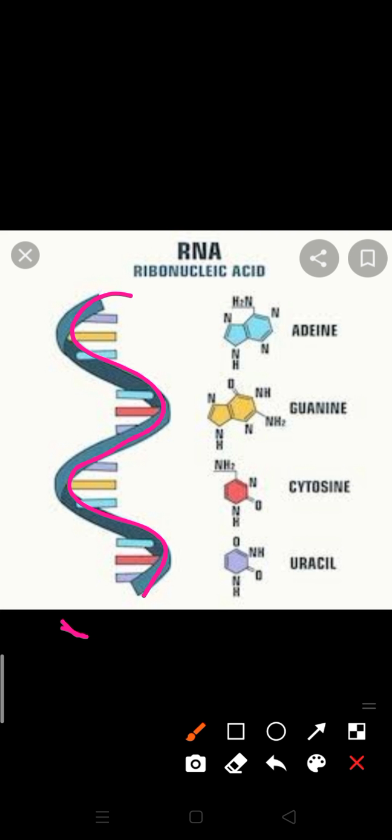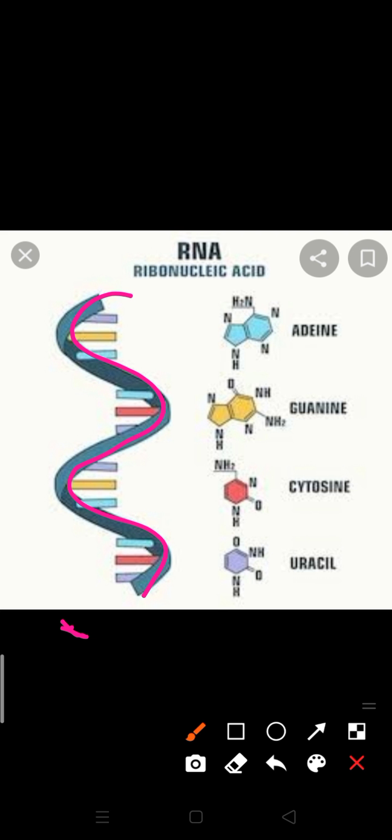That is why RNA is single stranded. Due to the single strand, RNA becomes less stable, or unstable we can say. Thymine is an important factor for the stability of DNA, because uracil can easily be replaced by another type of nitrogenous base.